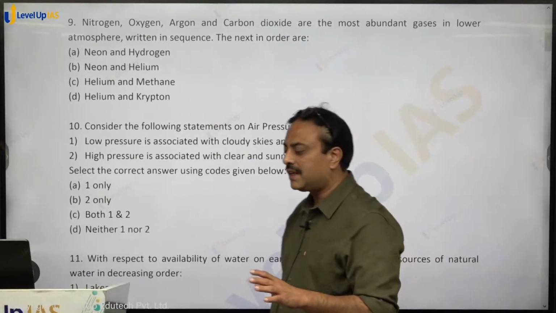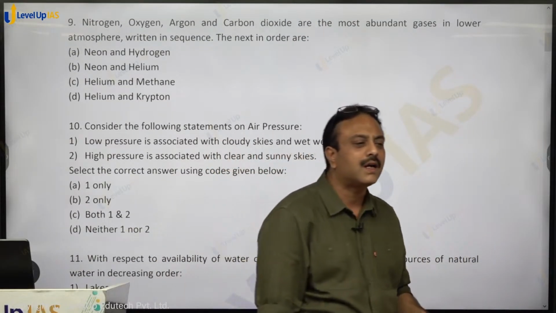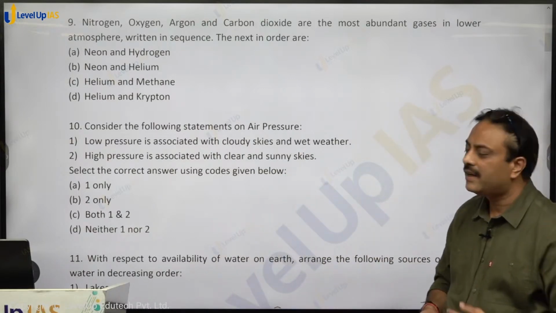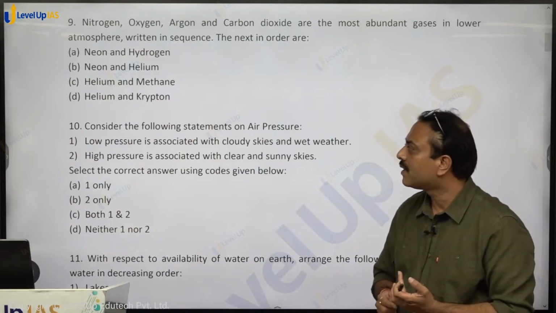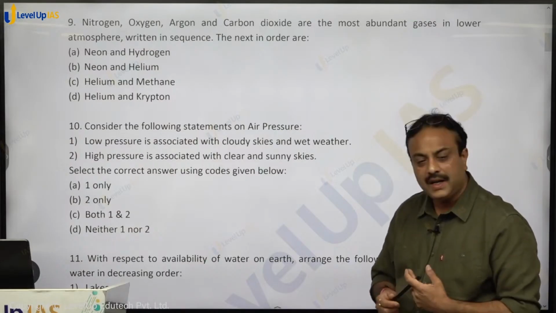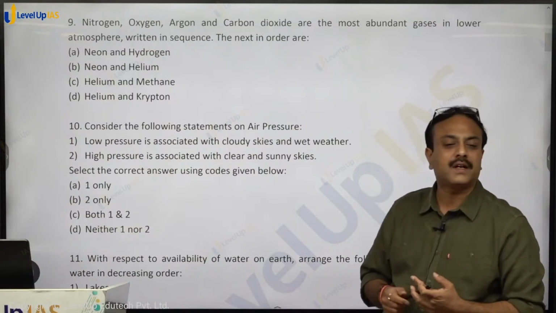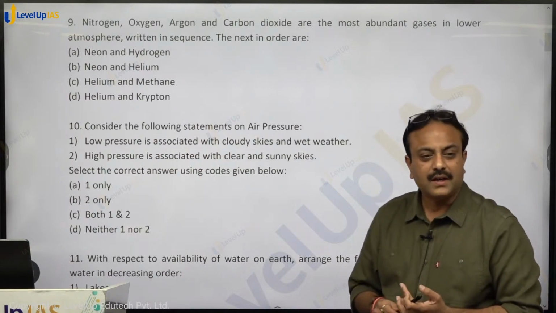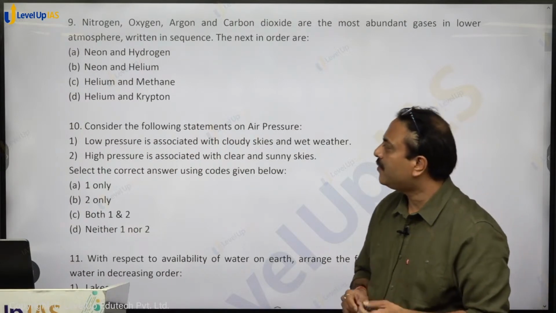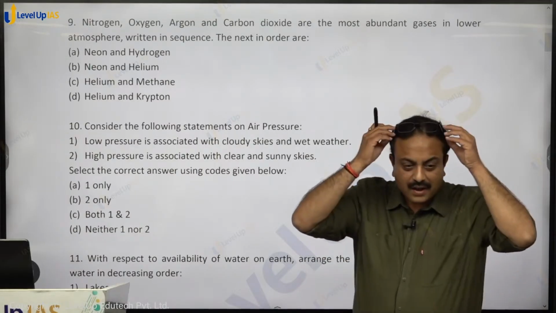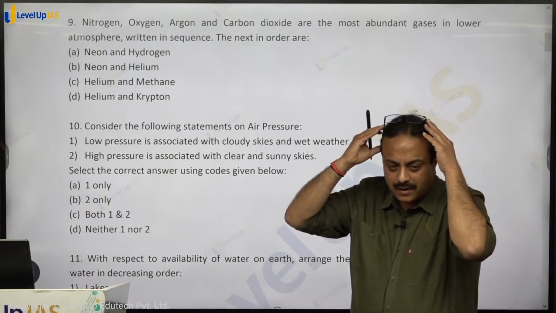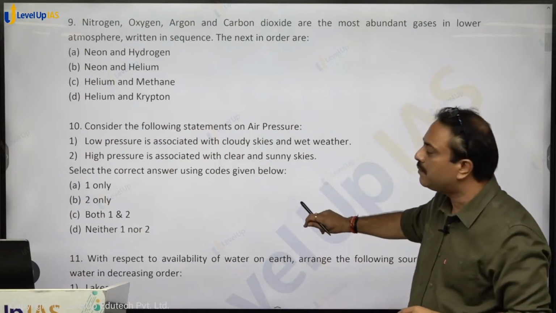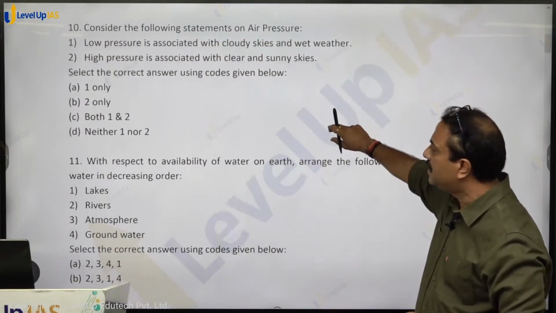This question we discussed in class also. Nitrogen, oxygen, argon, carbon dioxide. The next in line will be neon and helium, neon and hydrogen, helium and methane, or helium and krypton. What should be the answer? Directly given in NCERT, it will be neon and helium. Right? Nitrogen, oxygen, argon, carbon dioxide, followed by neon and helium. So option B, B for boy, shall be the right answer.